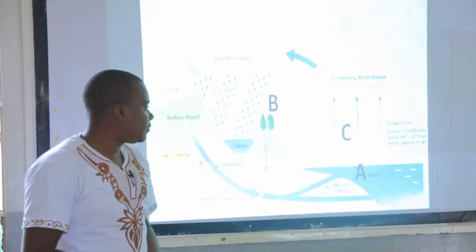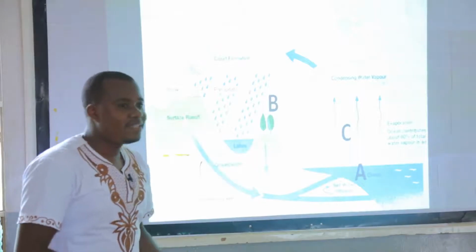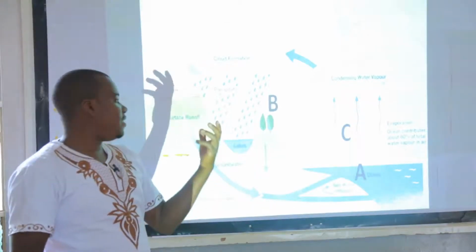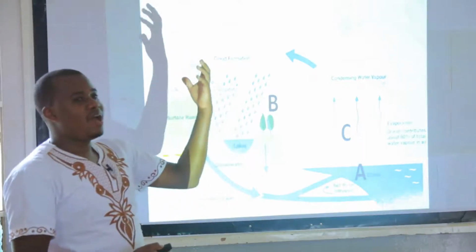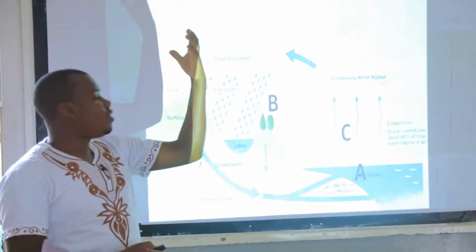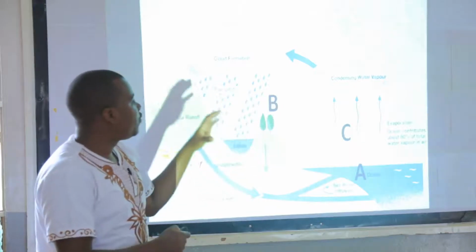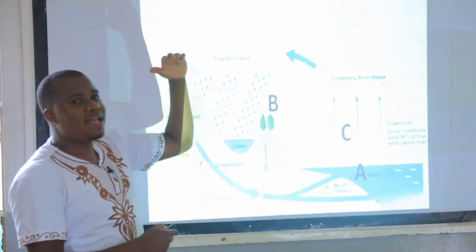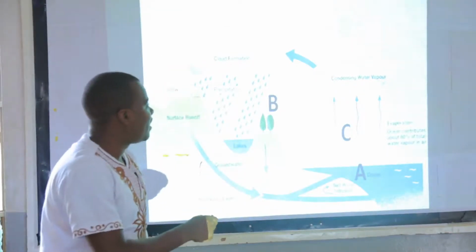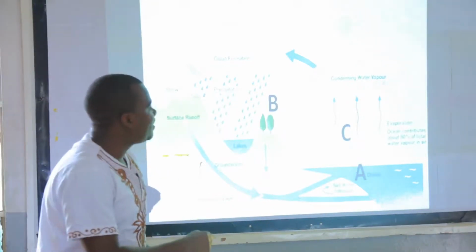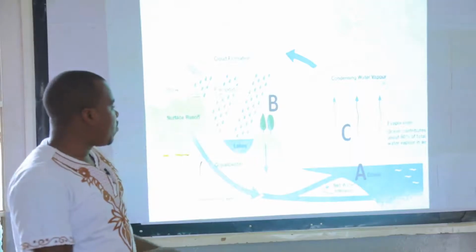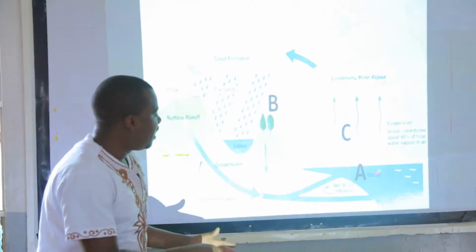This is when water turns into water vapor. So it will turn into water vapor and move up into the atmosphere. Because it will be warm, it will go up to the clouds and it will condense. So our C here is condensation. The process that occurs here, A, is evaporation.